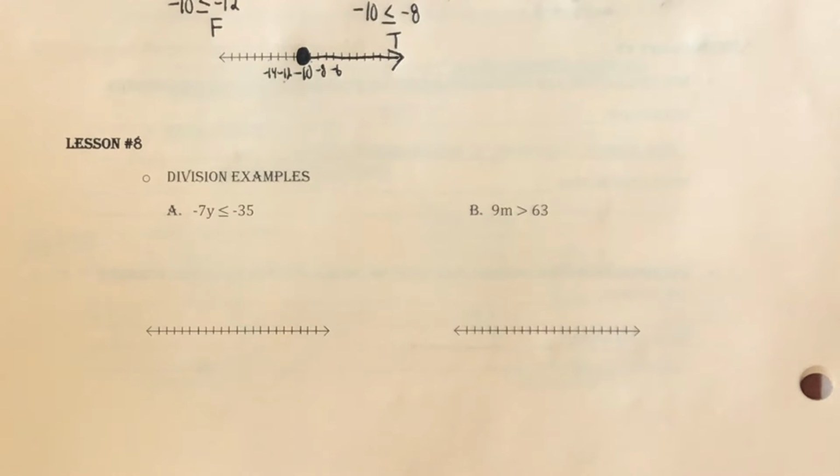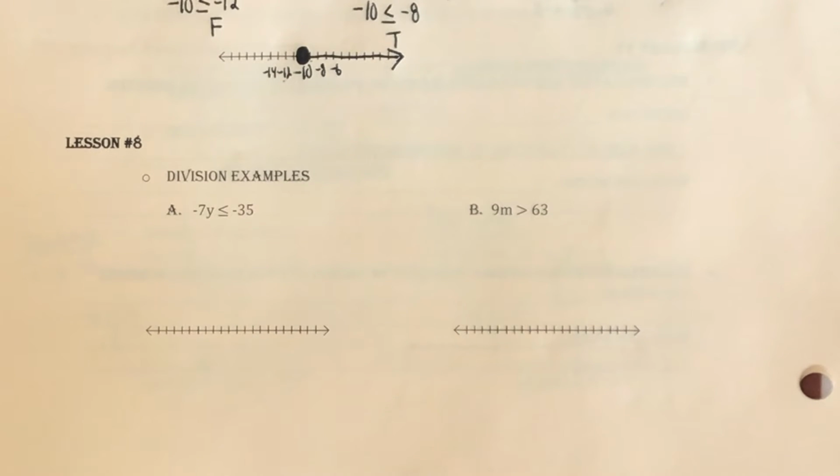Before we do that, just a reminder, our approach is really 4 steps when we're dealing with multiplication or division. First step, find your variable, figure out what's being done to it. So if it's being multiplied or divided, or in other cases could be added or subtracted. Then we need to reverse that operation by undoing it. Now, where it's a little different with multiplication and division is we need to figure out, are we multiplying or dividing by a negative number? If we are, that causes that inequality symbol to reverse the opposite direction, and we need to do that in the third step. And then fourth step, we solve that inequality to get it simplified all the way down.